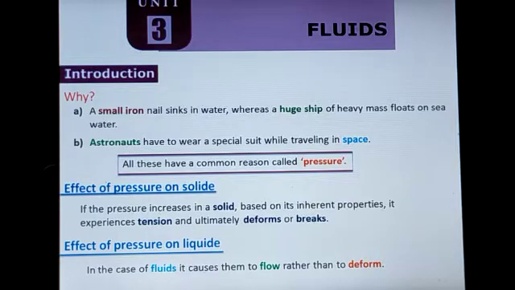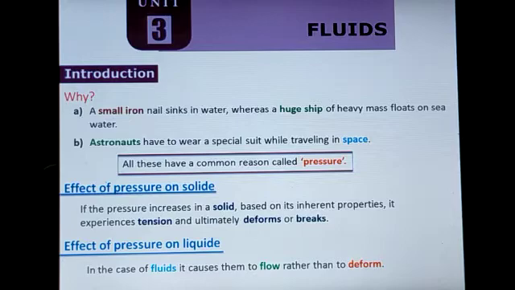What does inherent property mean? That means inseparable characteristics. Inherent means inseparable. So all solids have such an inherent property as what? Too strong, more strength. Such a way we can explain the property of solid.